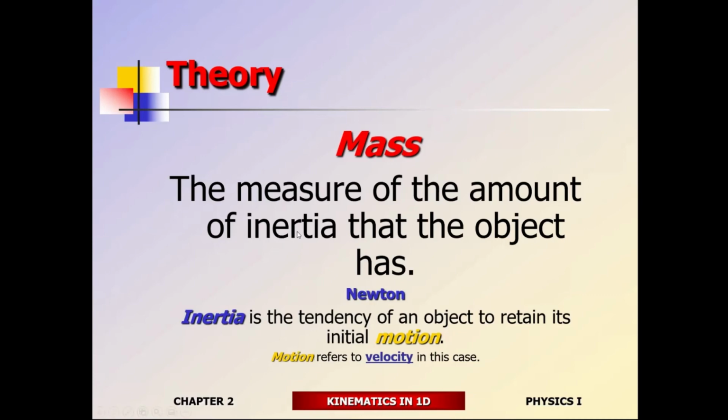So mass is a measure of inertia. Inertia is the tendency of an object to move in a straight line at a constant speed. And all of a sudden, I'm bringing a little bit more clarity to this. The measure of an object's tendency to move in a straight line at a constant speed is known as mass. I'm going to back out of this and give you an example of it first.